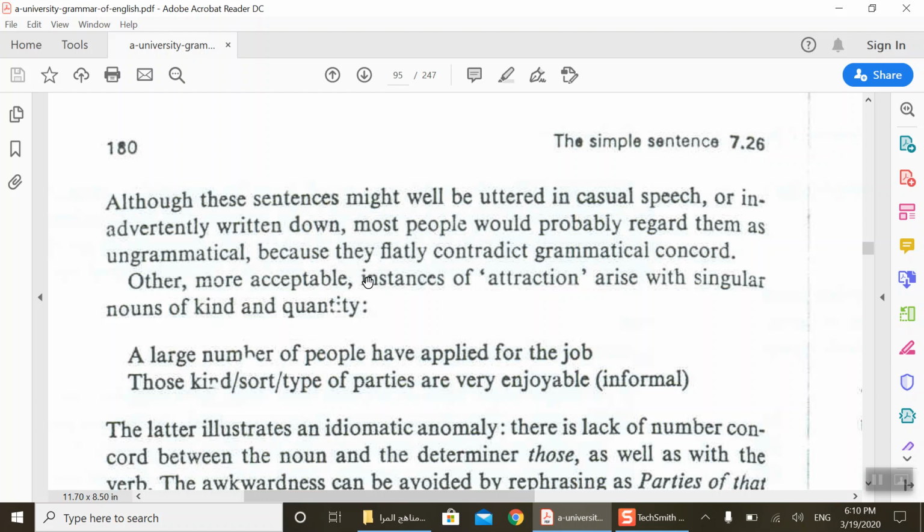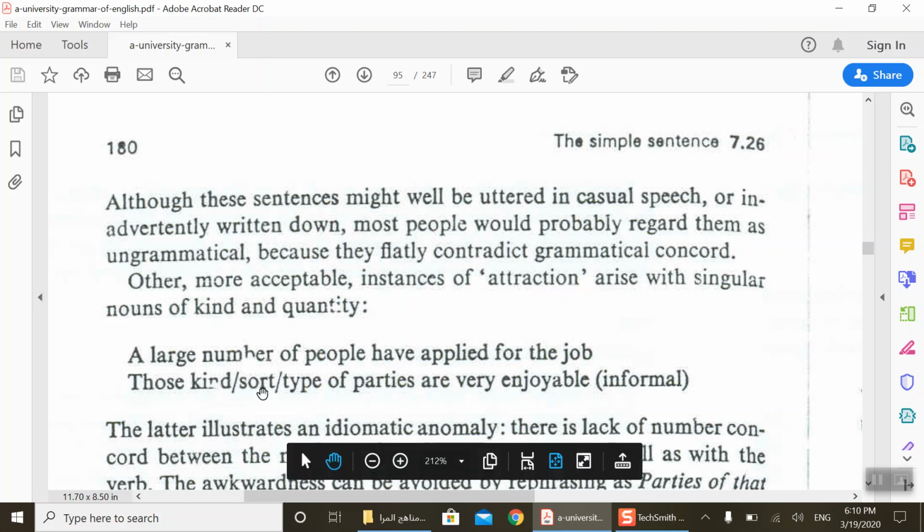Why? Because they flatly contradict grammatical concord. Other more acceptable instances of attraction arise with singular nouns of kind and quantity. So we say a large number of people have. Those kind, those sort, those type of parties are.